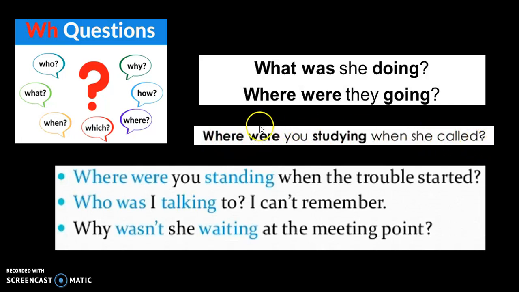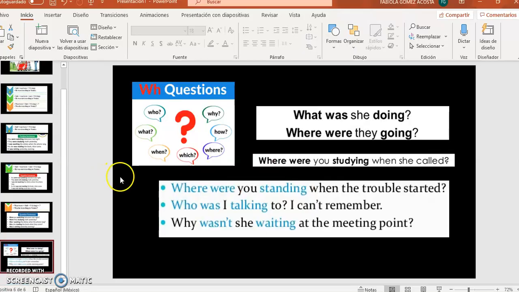I was studying in my house, because the question was where, right? So the answer is going to depend on the question. What is for things, where is for places, when is for time, who is for people, etc. Okay? So we have this.